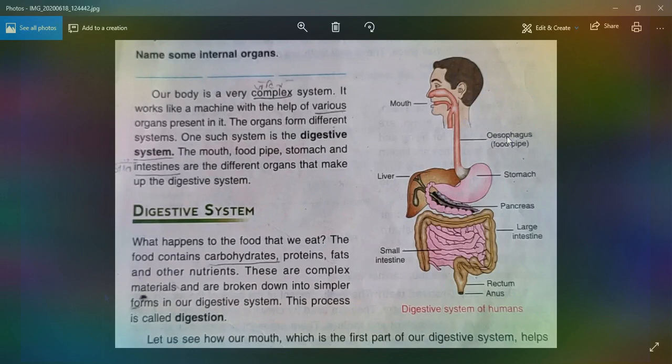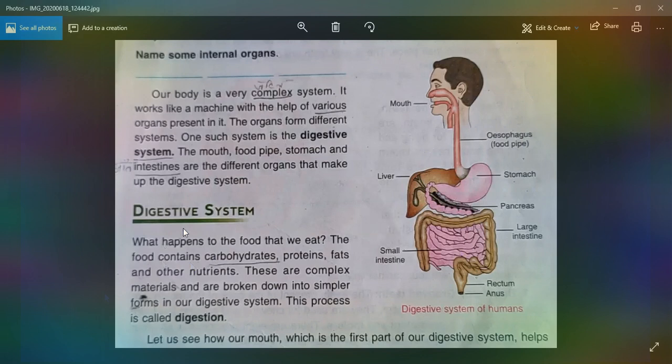Then, the oesophagus, whose other name is food pipe. Next, the stomach. Then you see the liver, pancreas, large intestine, small intestine, rectum, and the last one is the anus. So these are the different parts involved in the process of digestion, and this is the picture of the digestive system of humans.